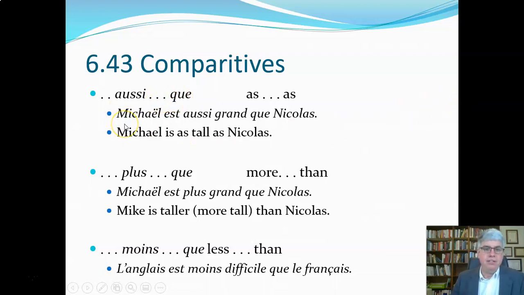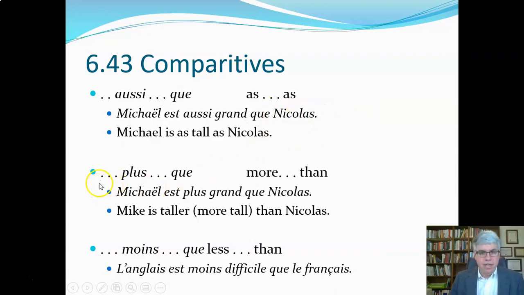So we might have the sentence, Michael est aussi grand que Nicolas. And here we've got aussi and que, meaning as and as. Michael is as tall as Nicholas. So Michael is as tall as, aussi grand could be as tall as Nicolas.